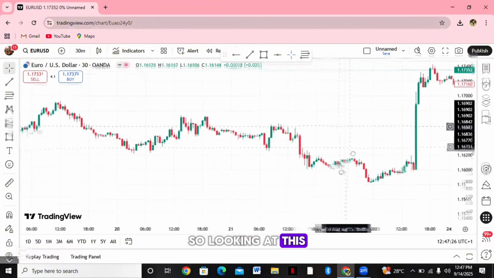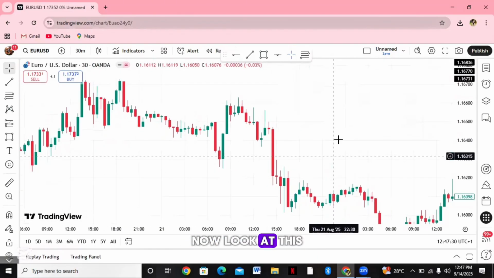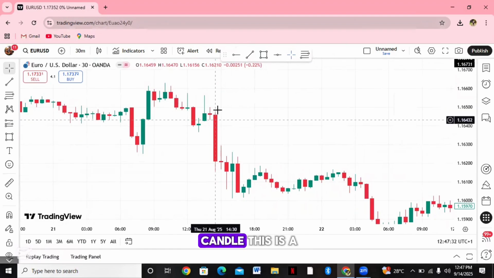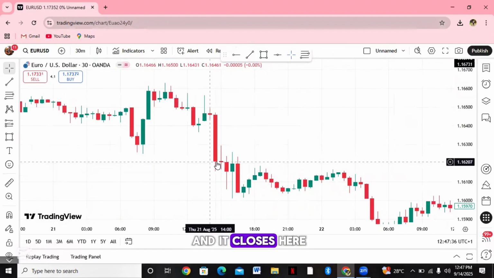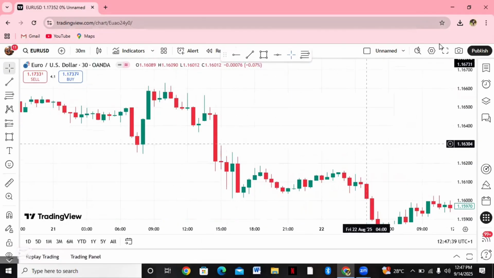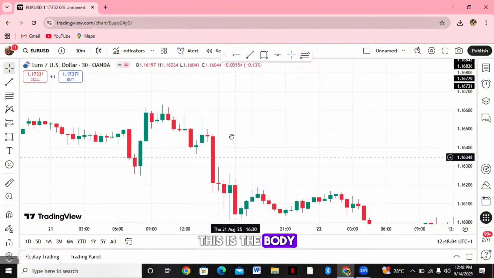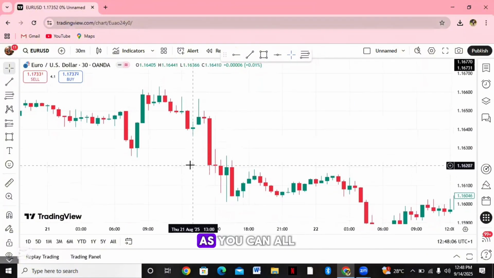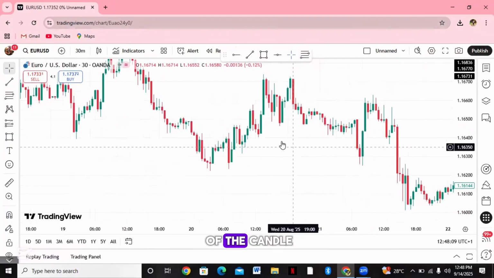So looking at this, we are going to see so many candles. Now look at this. This is a bearish candle. It opens from here and it closes here. This is the body. We have the wick. As you can all see, this is the wick here. We have the body of the candle.